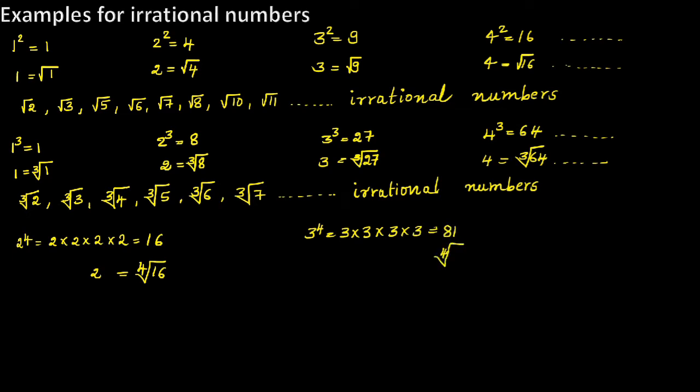So fourth root of 81 is equal to 3. These are also irrational numbers. And you can raise a number to any power. So 4th root of 2, 4th root of 3, 4th root of 4, 4th root of 5. These are irrational numbers.